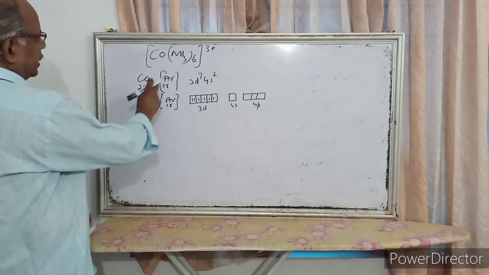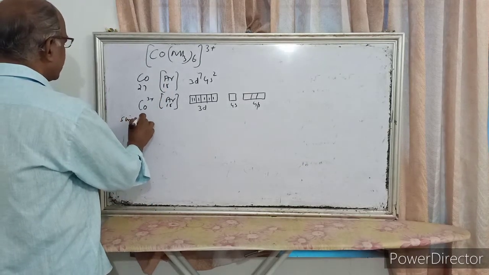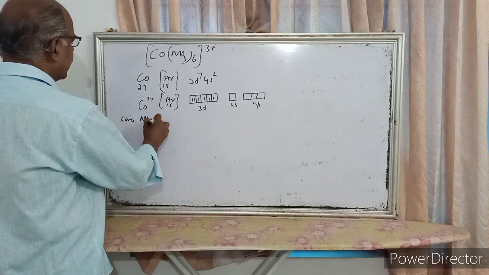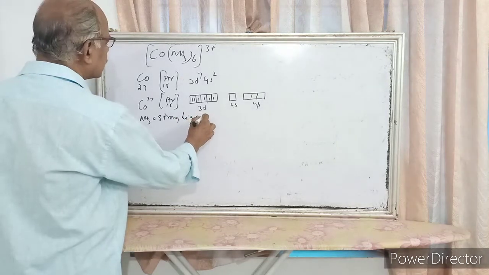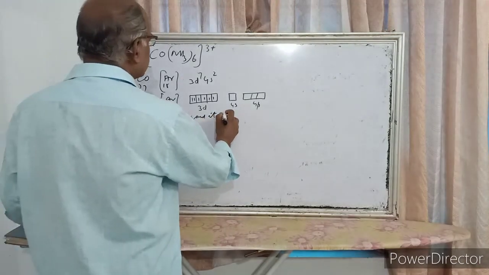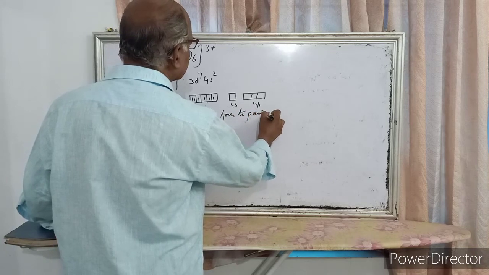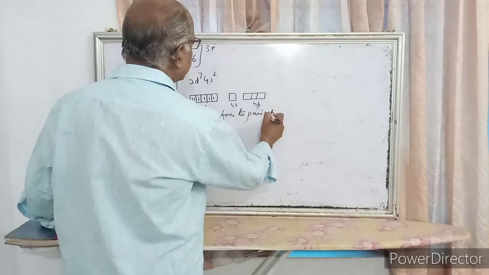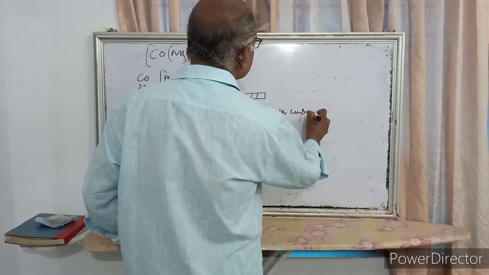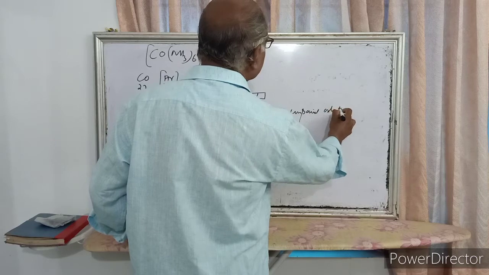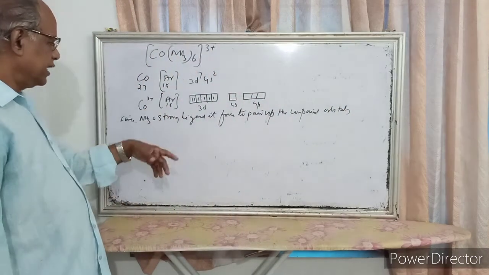So this is Co3+ ion, 3d6. Now here NH3 is a strong ligand. Since ammonia is a strong ligand, it forces the unpaired electrons to pair up.